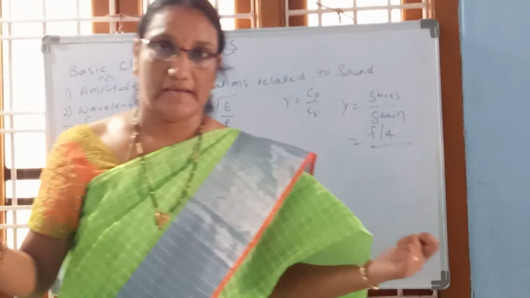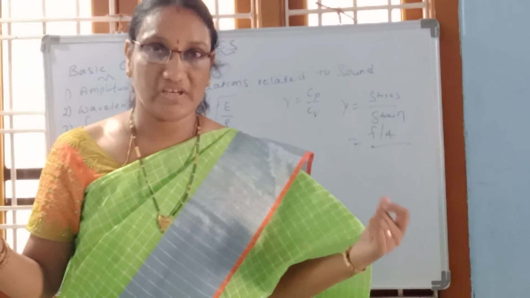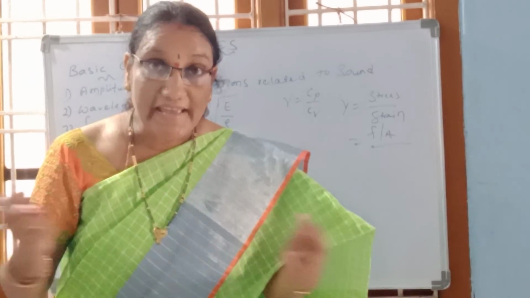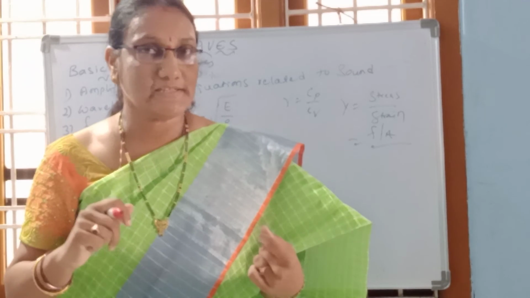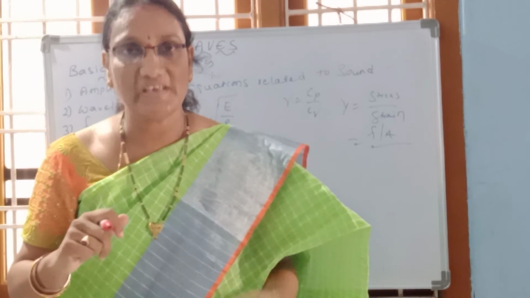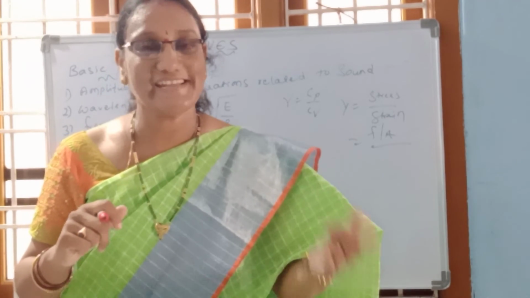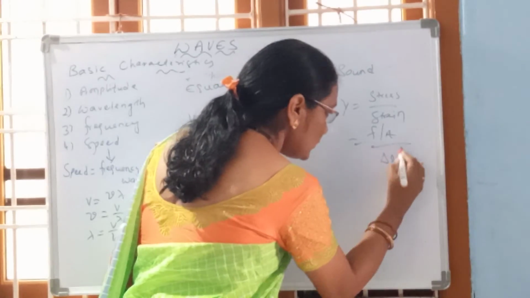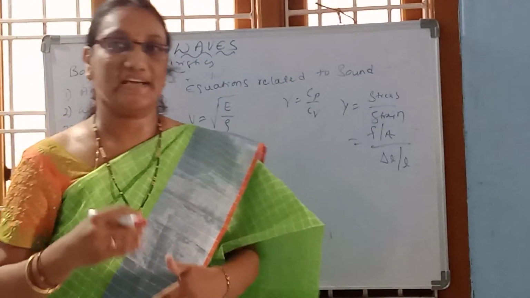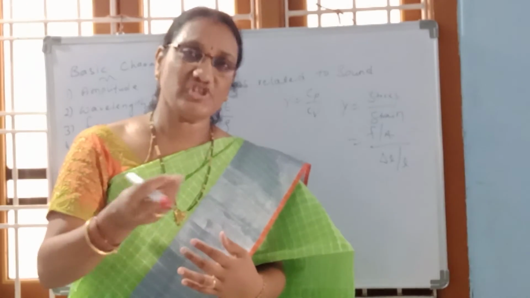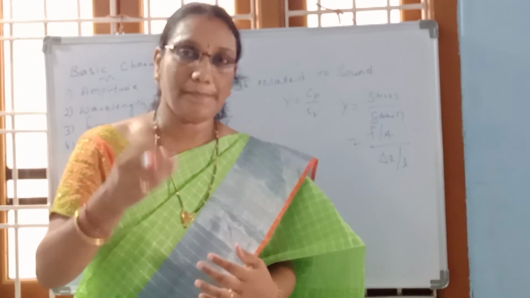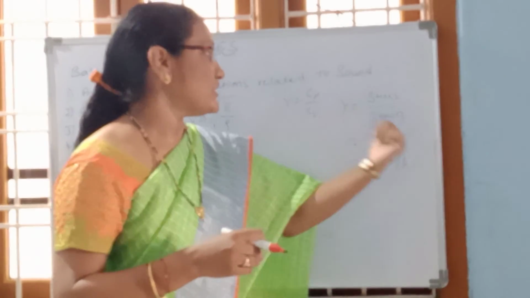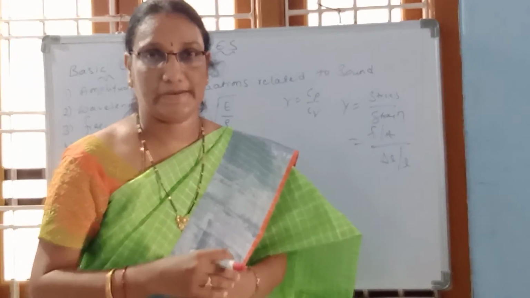If we take any rod, wire or string and hang weights to it, the string elongates, meaning its length is increasing, so a deformation has been created in that body. That change in length to original length we call strain. So Young's modulus is nothing but stress by strain.